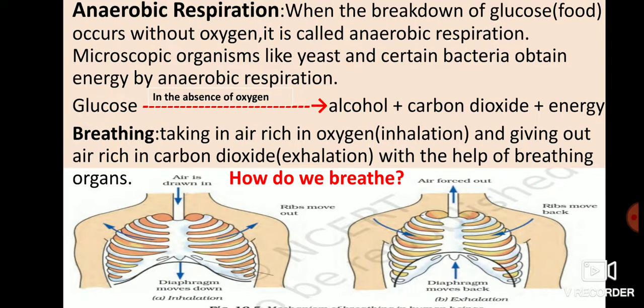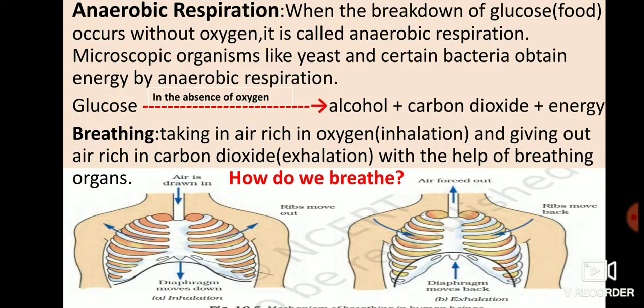In aerobic respiration, there is complete breakdown of food, whereas in anaerobic respiration, partial breakdown of food occurs. In aerobic respiration, end products are carbon dioxide and water, whereas in anaerobic respiration, end products are alcohol and carbon dioxide.